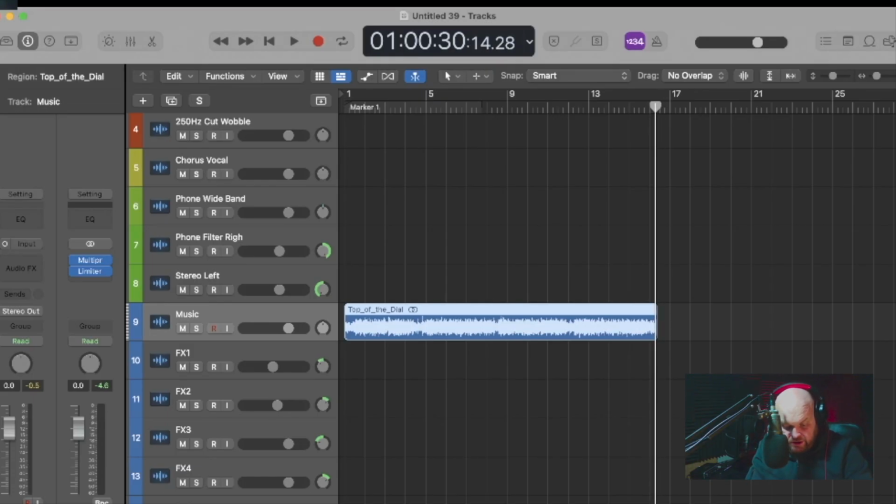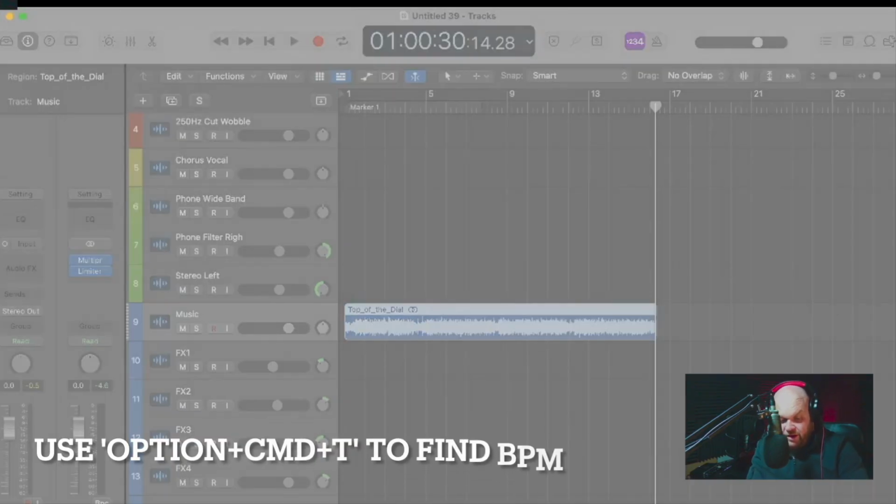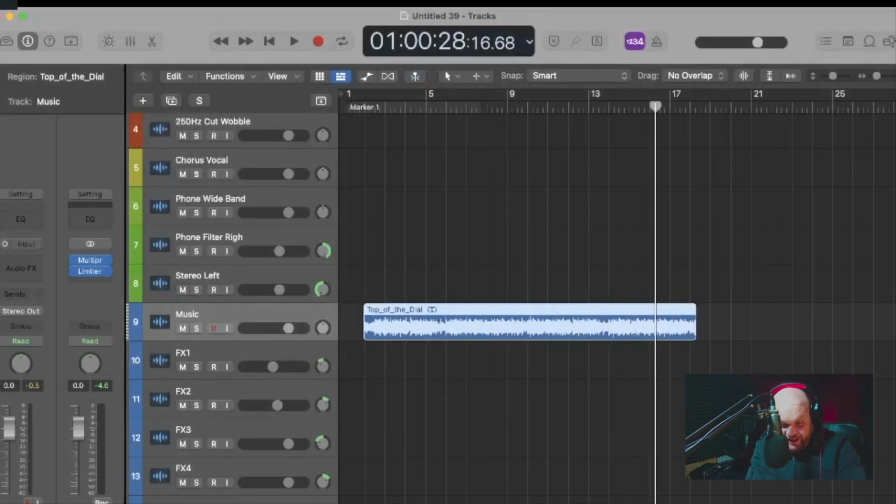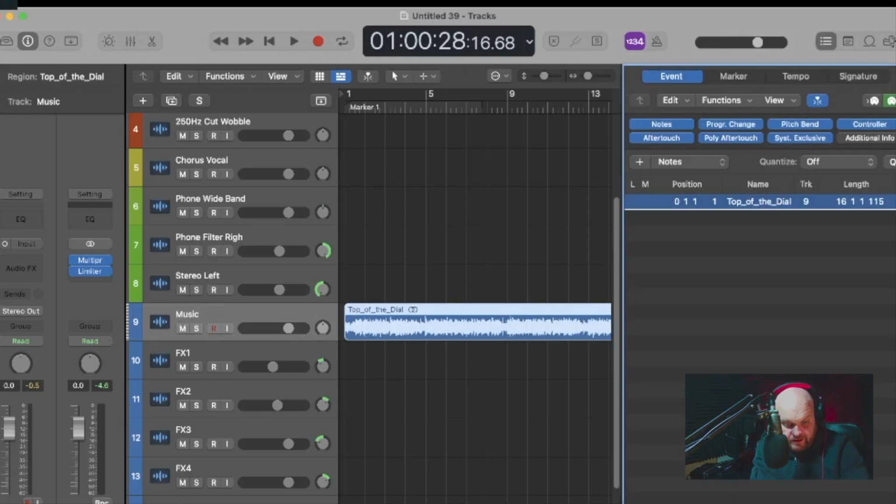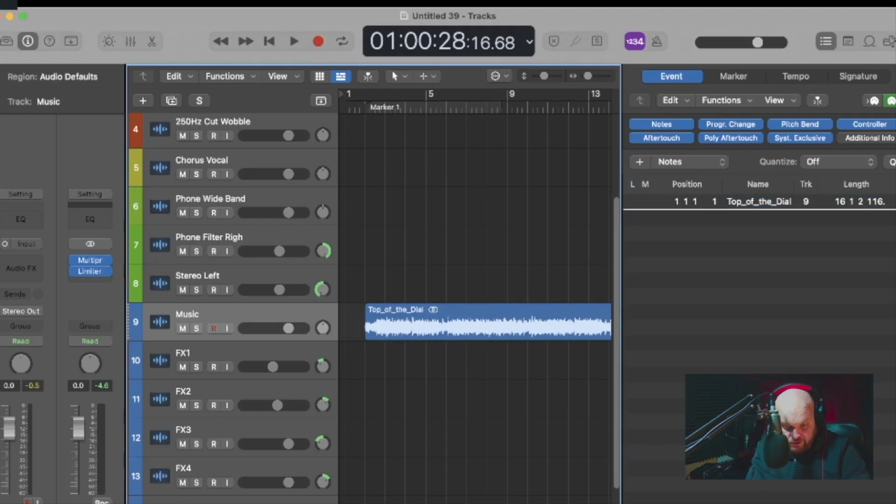And what we're going to do, we'll just quickly work out the tempo. I think I've got that right. No. Option, Control. There we go. Option, Command, and T works out the quick BPM, so 128 beats per minute, which is nice, I guess. Kind of a housey track, I guess. Let's put that on 1, or however you want to do it. There we go.